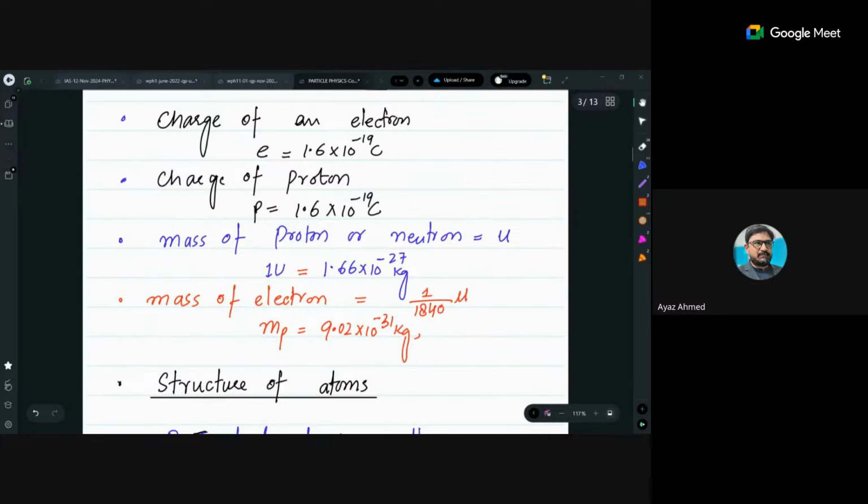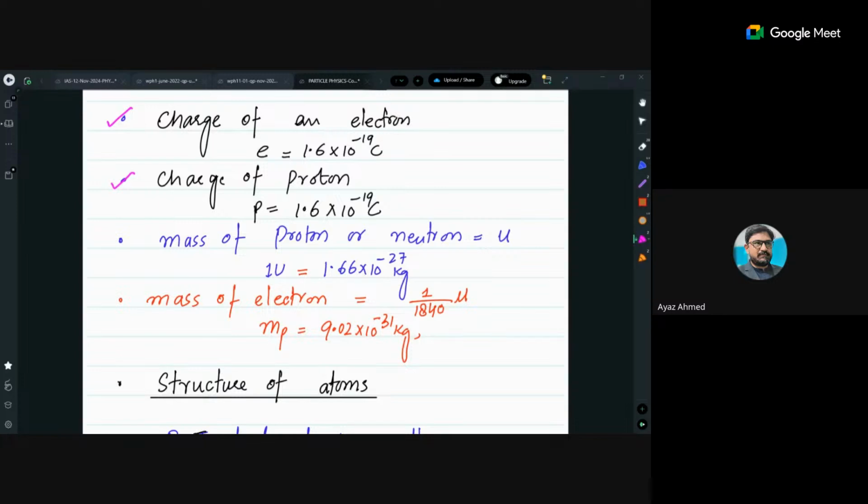So this is another information slide. In this slide, I have shared the information that the charge of the electron is e, which equals 1.6 × 10^-19 coulomb, and it is given in the data sheets. This is given to you in the data sheet, because the charge of an electron and a proton are equal. That is why I can say that if I have an electron and a proton, their charge will be negative and positive, but equal in magnitude.